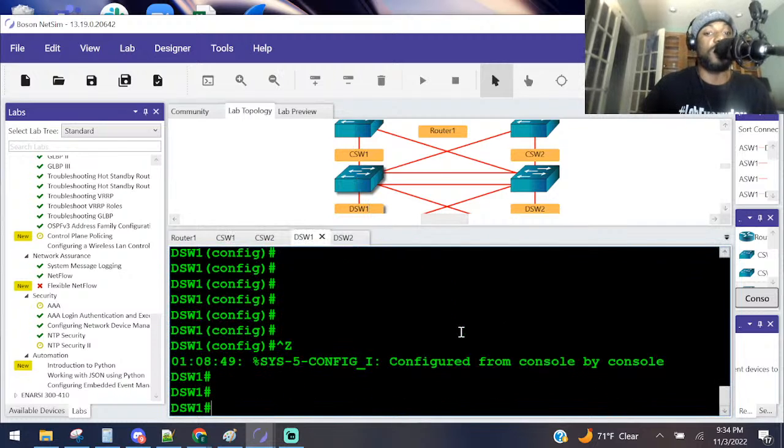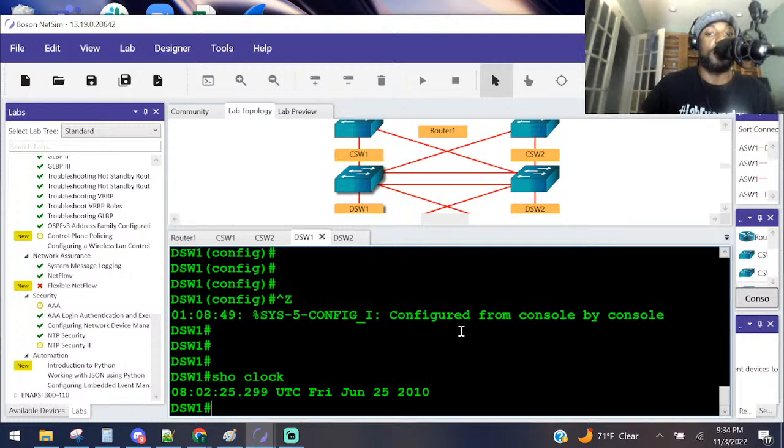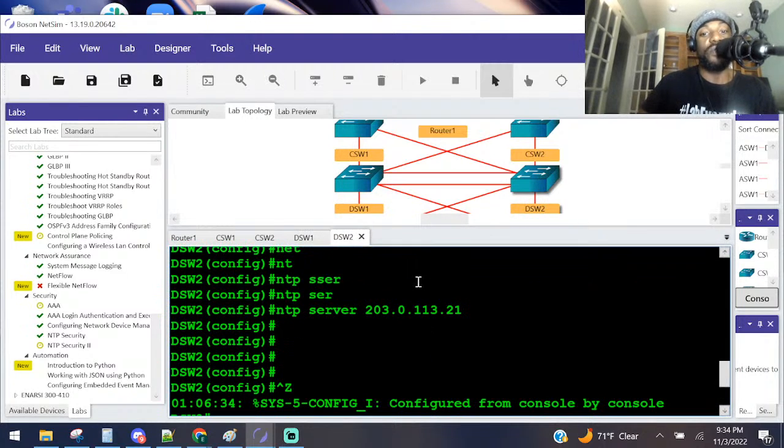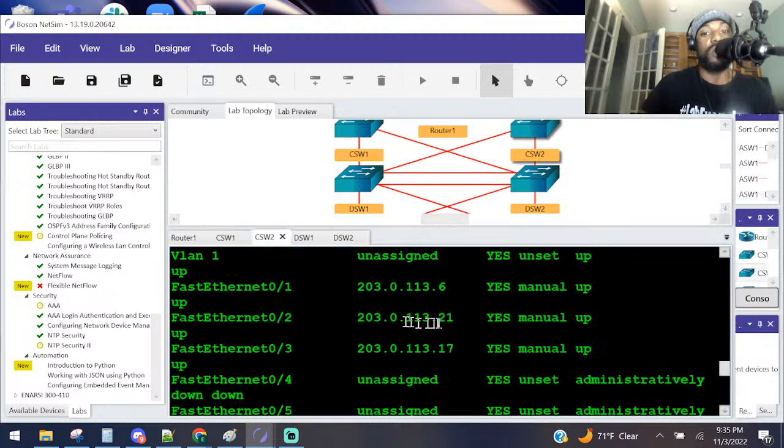So let's see if his clock is fixed. Show clock. He's good. This guy right here is good. He's still stuck in 1993, wearing his hammer pants and wearing his cross colors over there. Let's see what we need to fix over here. NTP server 203.113.21. Let me see what that interface was. It was CSW2's FA02 interface, which is 113.21. That's correct.